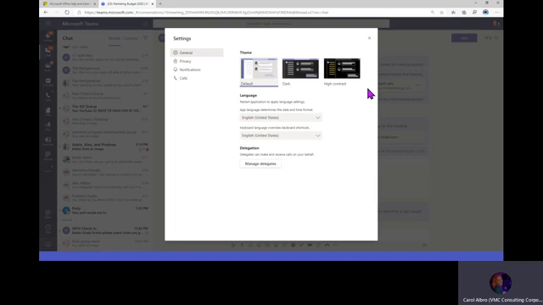This is where you set up your notifications and your display and everything to be what you need it to be to function in Teams. So here you can choose dark mode or contrast. I prefer the lighter mode. You can choose your language of choice.